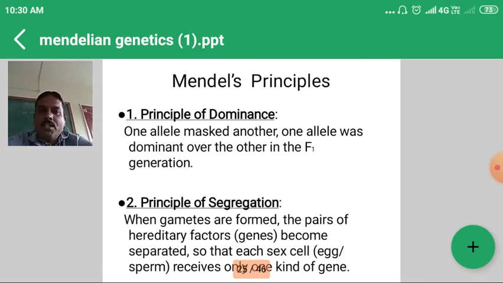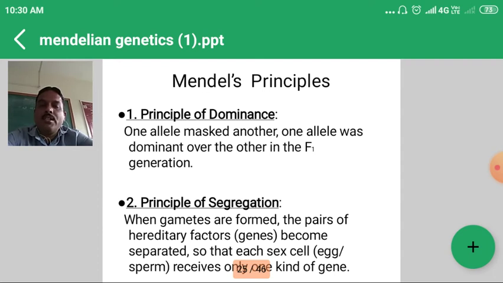On the basis of the seven contrasting characters and the monohybrid cross, he gave different principles and laws. The first principle is the principle of dominance, in which he gave the statement that one allele masks the other allele, or one allele is dominant over the other in the F1 generation, capital T, small t, where tall is dominant over dwarf.